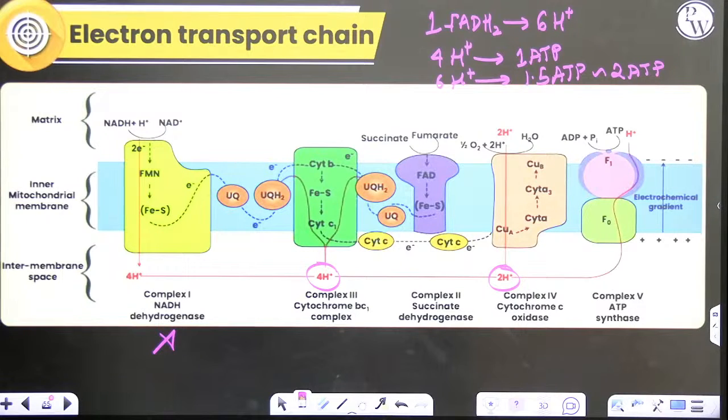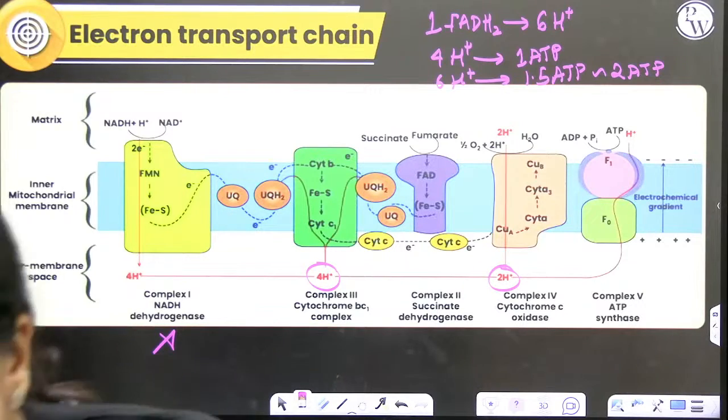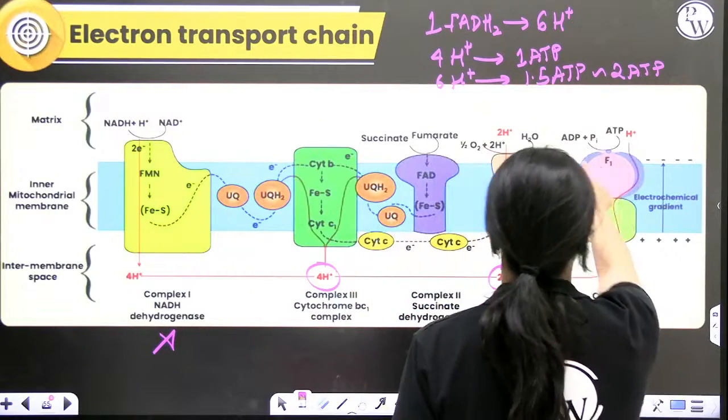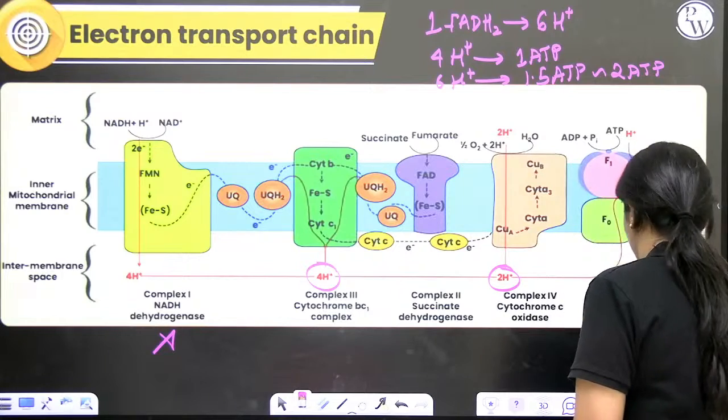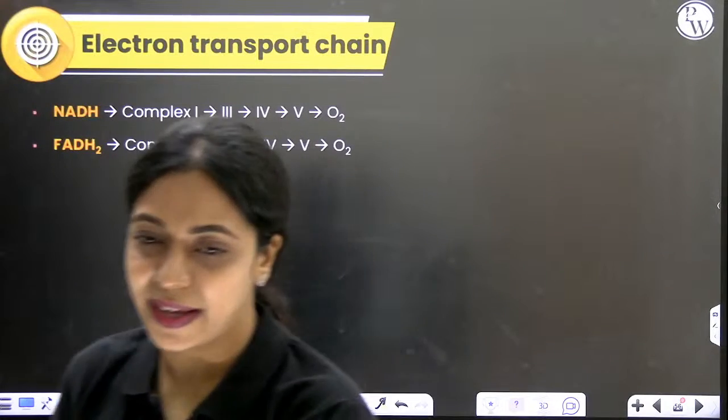Yes. Anshul, terminal acceptor is oxygen. Up until this point, oxygen is not involved. Is it clear so far? Venkata Pushpa, are you still there?